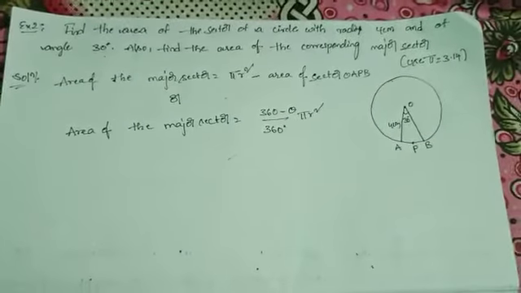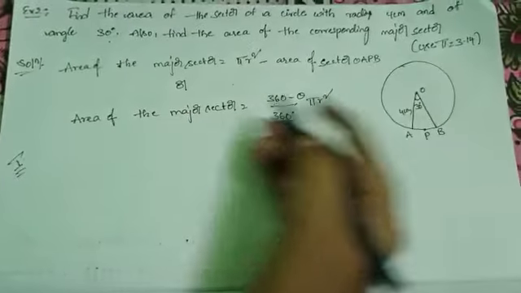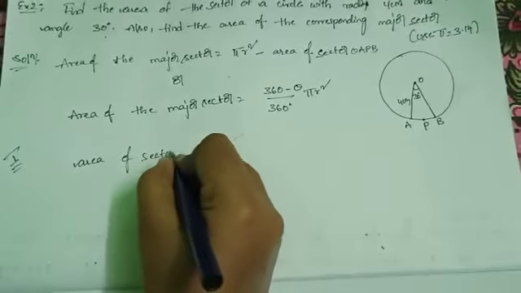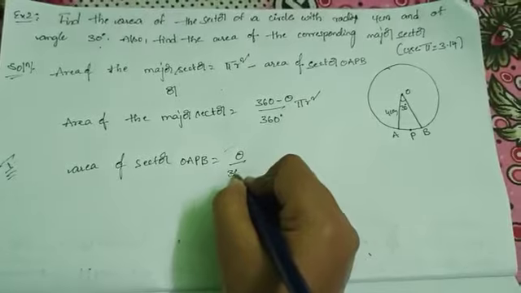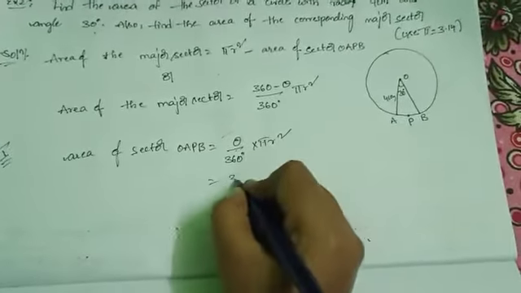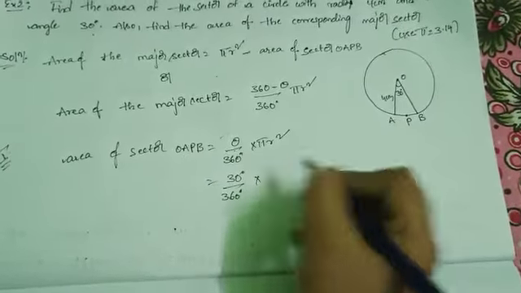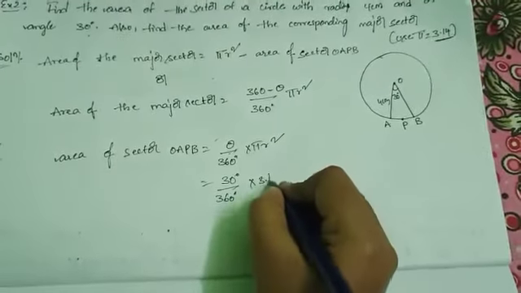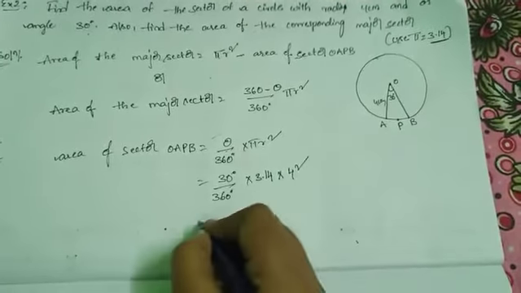Using the first method, what is the area of the minor sector OAPB? Theta by 360 degrees into pi r square. Here theta equals 30 degrees, so 30 by 360 into 3.14 into 4 square.